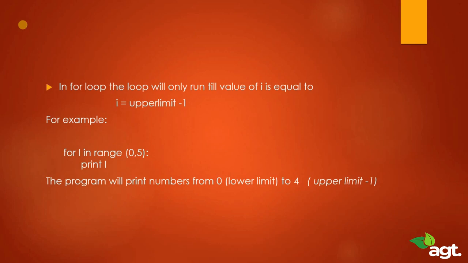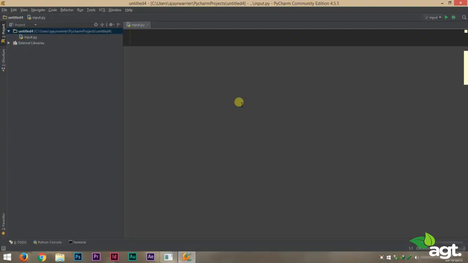Now that's all great. Now let's try actually writing a program in PyCharm. Alright, so we have PyCharm opened up here. We're going to write a program that will print our first 10 numbers.